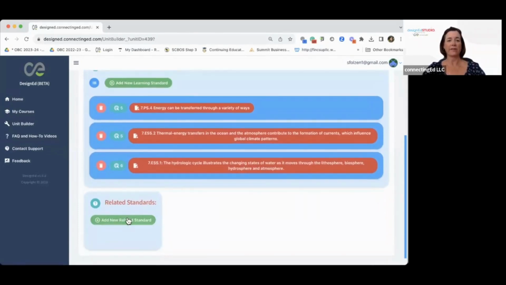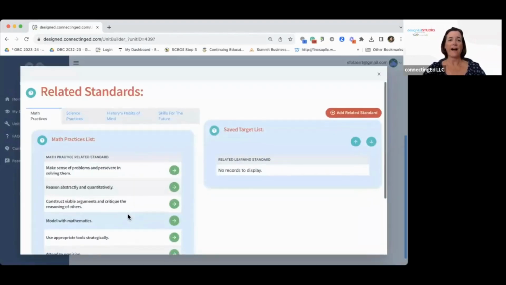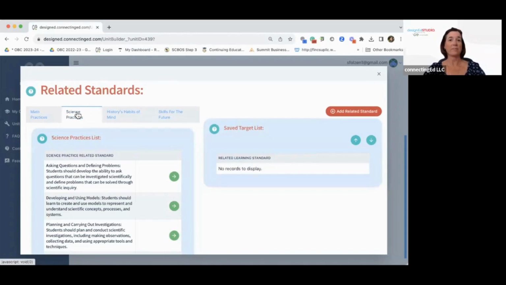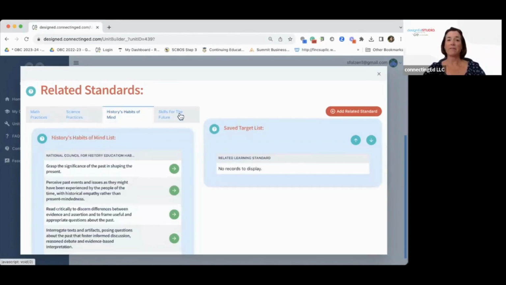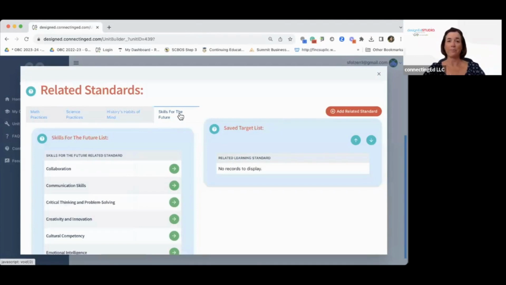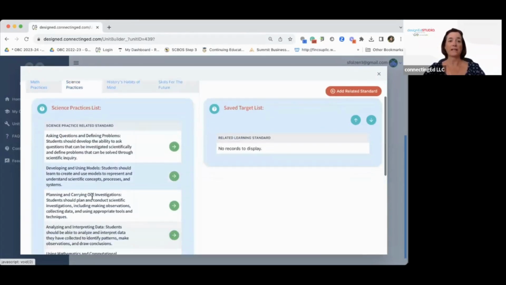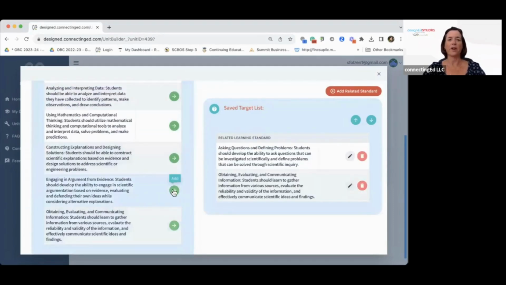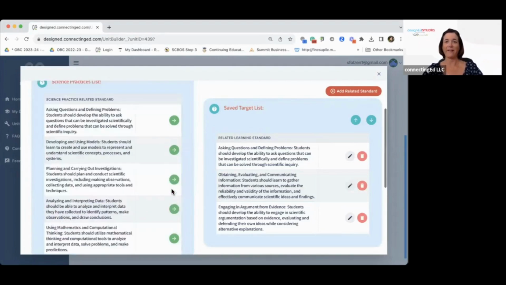Related standards provide the opportunity for us to mark specific skills that we want students to develop in these units. So you'll see that we have the math practices here, the science practices from Next Gen Science Standards, history's habits of mind, and skills for the future. You can also add your own specific related standards or skills in here. I'm going to go to the science practices and I'm going to add in asking questions and defining problems, put in a little bit of argument from evidence because that's always fun, right? So now we're going to move on.